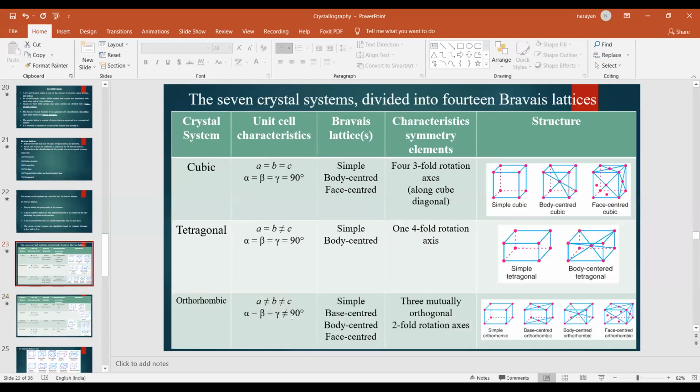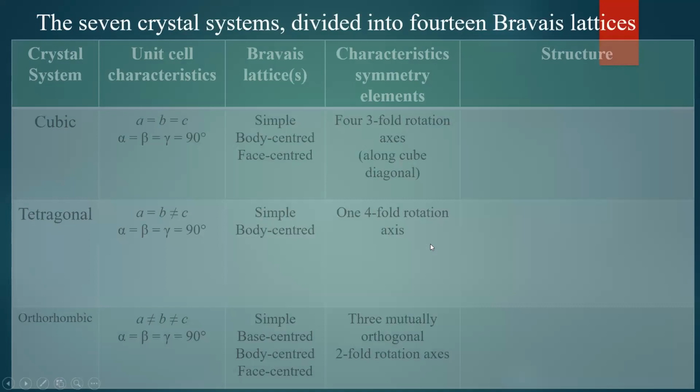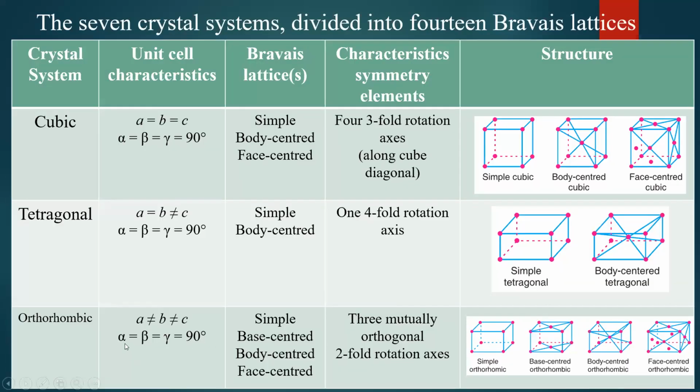Okay, so I have made a mistake. It must be equal to 90 degree. Okay, so sorry for the wrong message here. Alpha, beta, gamma are equal to 90 degree. Remember this. Three sides are unequal, whereas they are perpendicular to one another.